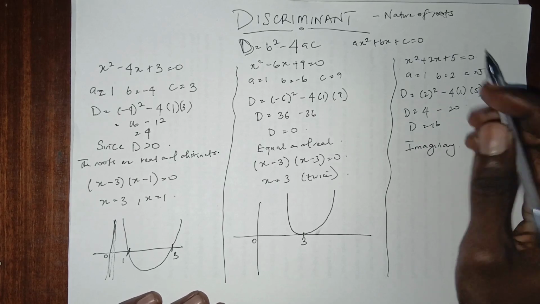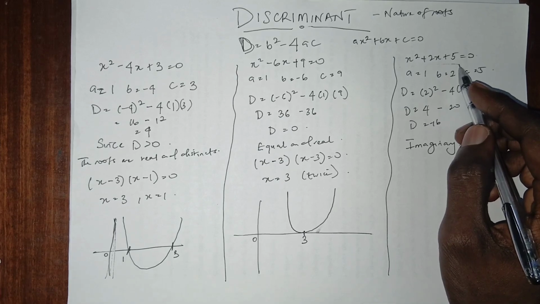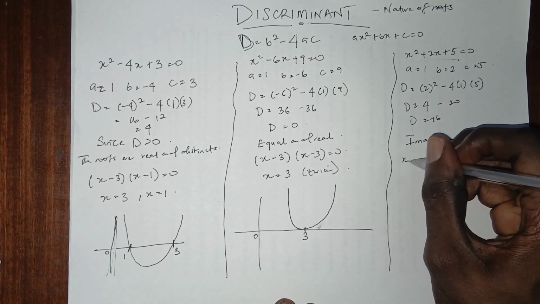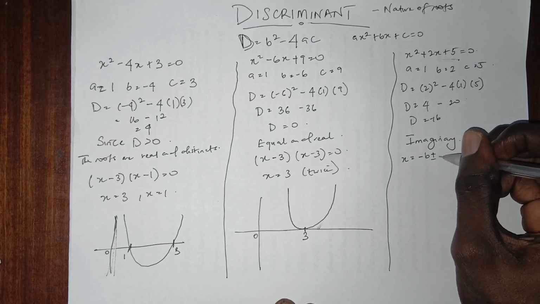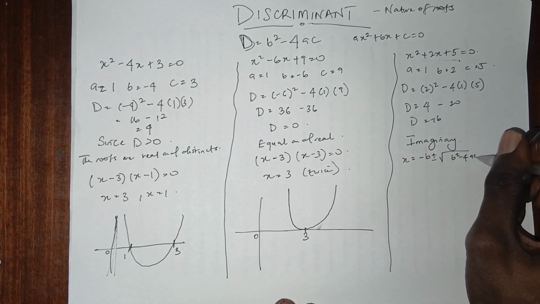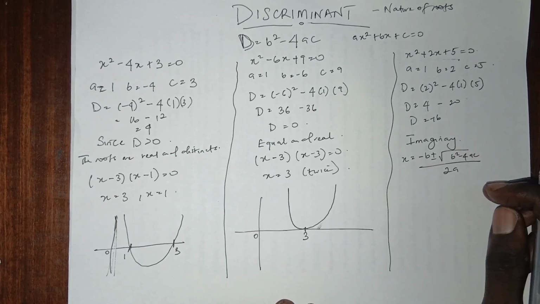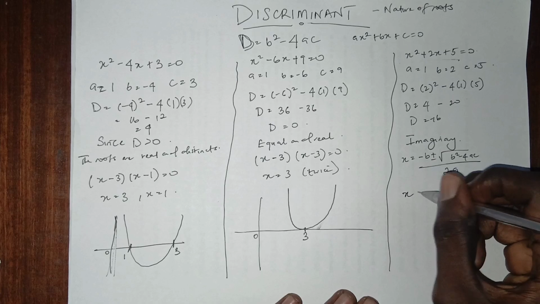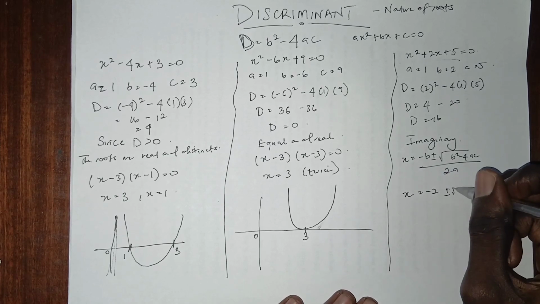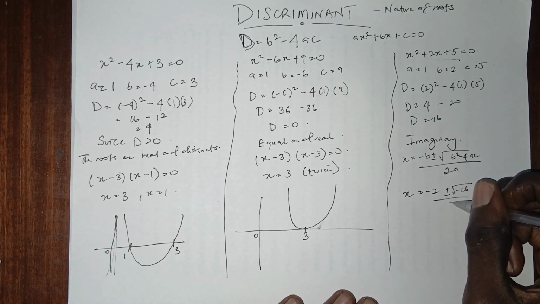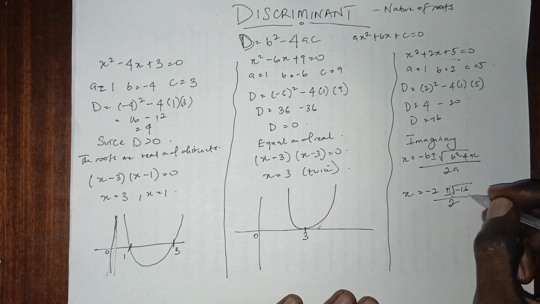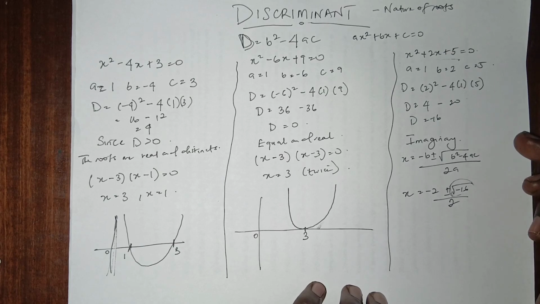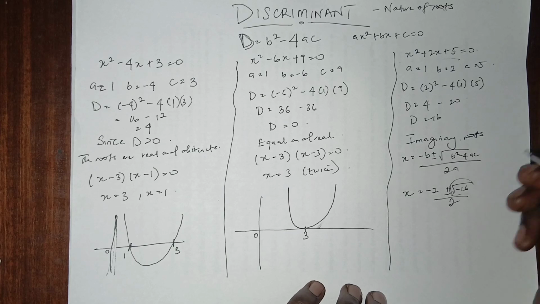So you cannot use the factorization method to solve this because you cannot easily factorize it. But if you use the quadratic formula, this is x equals minus b plus or minus the square root of b squared minus 4ac, over 2a. You can use this to get it, and you have something like this as your answer: minus 2 plus or minus the root of a negative number over 2. So since this is not possible, or it is a complex number, that's why our roots are imaginary.